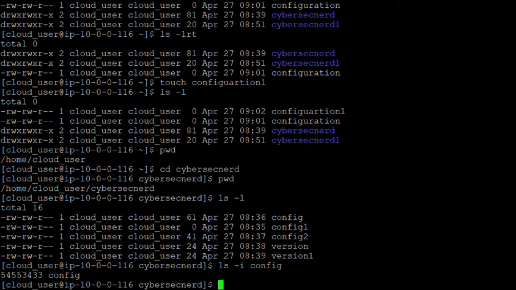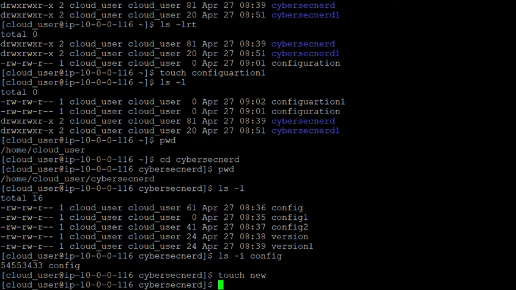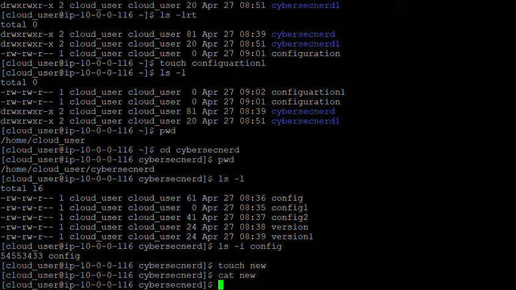Okay, so just to start with, let's say I'm creating one more file. The name is touch new. If I were to see the content of this particular file, I will not be able to. So cat new. cat is the command basically to see the contents of a file. But as I have created it just now, it's a 0 byte file. It does not have any content.